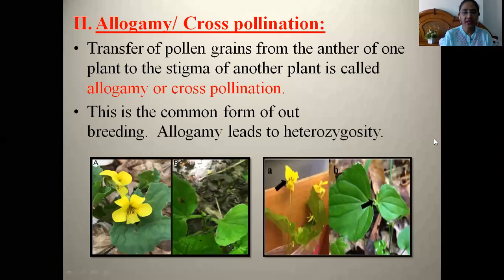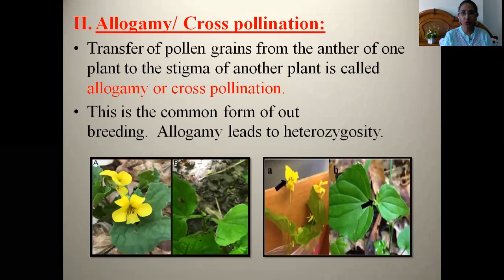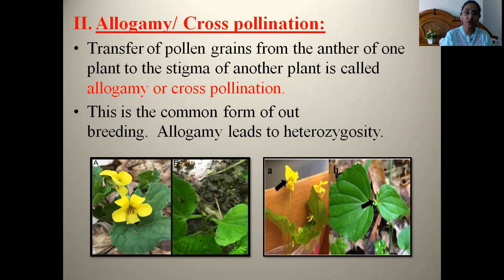So now we will be studying the second mode of pollination, that is cross pollination, also called allogamy. The definition of cross pollination is the transfer of pollen grains from the anthers of one plant to the stigma of another plant. Here in cross pollination, pollen grains are transferred from anthers of one flower to the stigma of another plant.